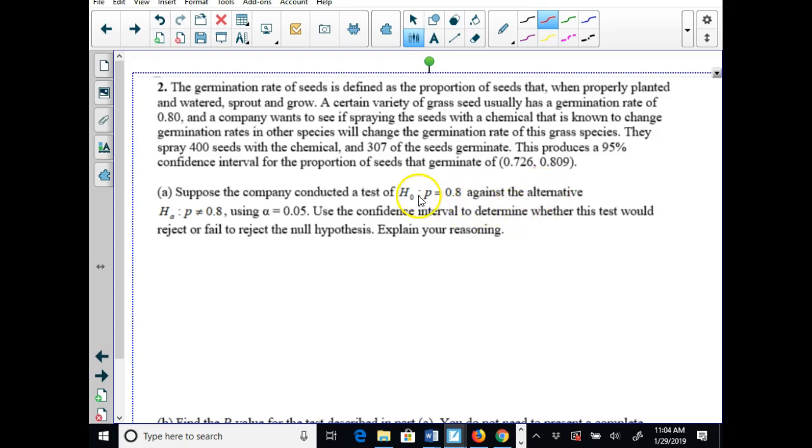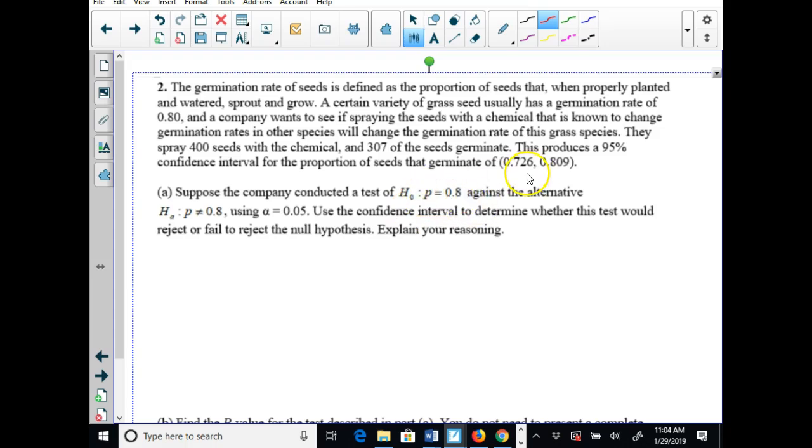Let's look at the null hypothesis. The null hypothesis right now is 0.8. That's what we believe to be true right now. We're trying to see if it's not 0.8, okay? Does it change that germination rate? Well, what do you notice about 0.726 and 0.809? It contains the null hypothesis. The null hypothesis is in here. That means it still could be the truth. It still could be the true germination rate.